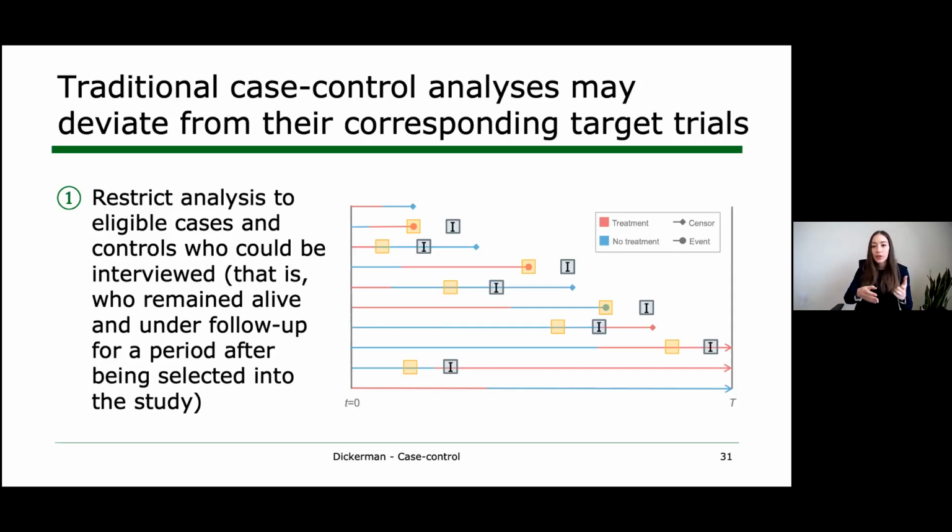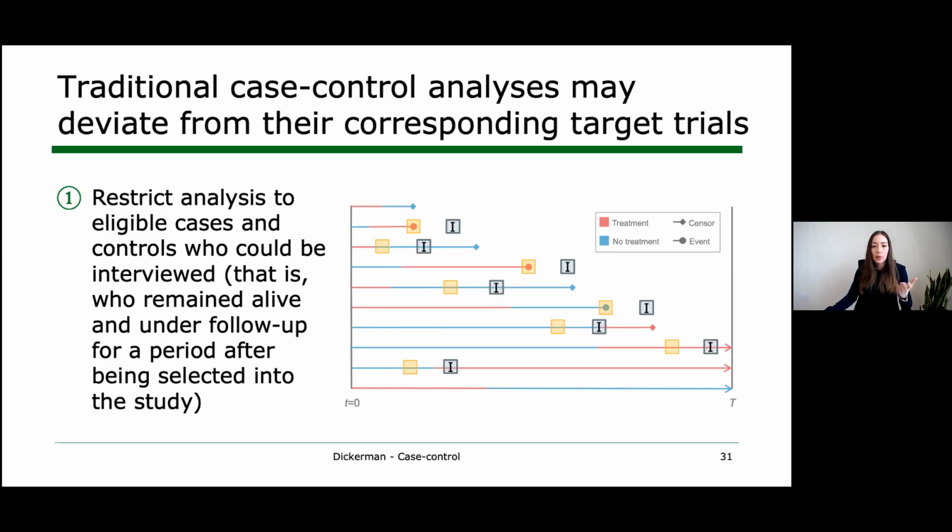And they can do this, for example, by arranging interviews with the sample of cases and controls that they've selected. And then at the interview, they can gather some detailed information on participants' treatment use and their confounder values.